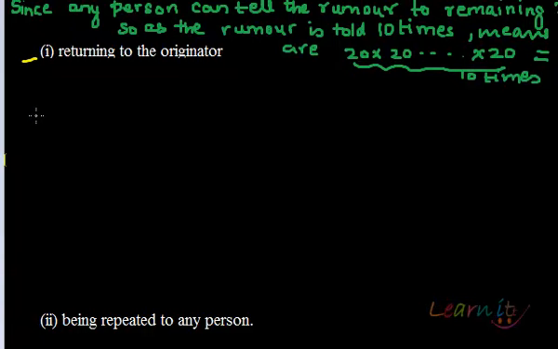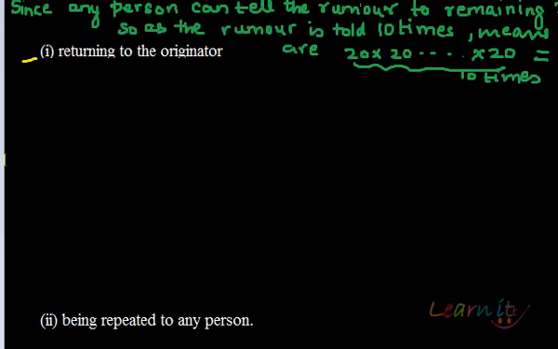Now, first of all, since any person can tell the rumor to anyone, because it is to be chosen at random from the remaining, one person starts the spreading of the rumor. So how many people remain? 20 people remain, right? Out of 21 people, one person starts it. So 20 people remain. That one person can tell it to any of these 20 people. So in how many ways can that person do that? In 20 ways, right? Now this rumor is told 10 times, okay?